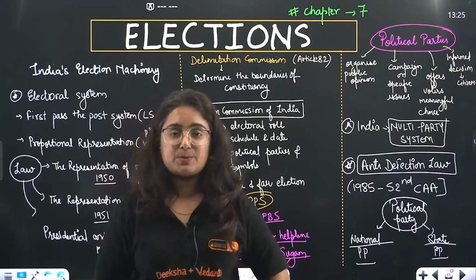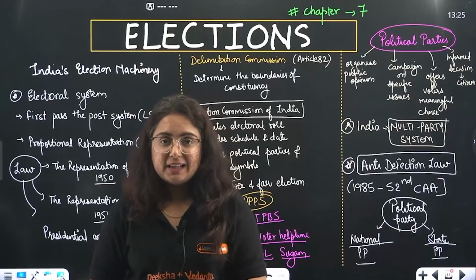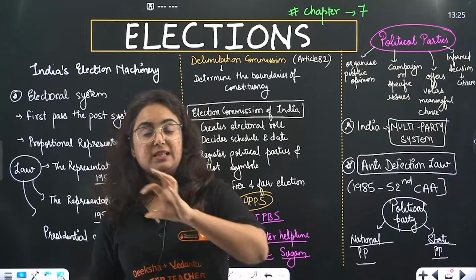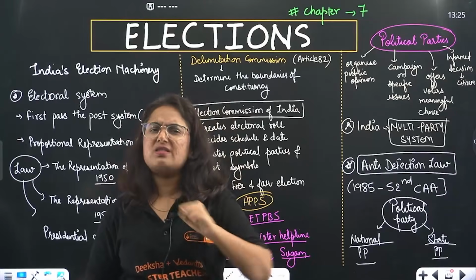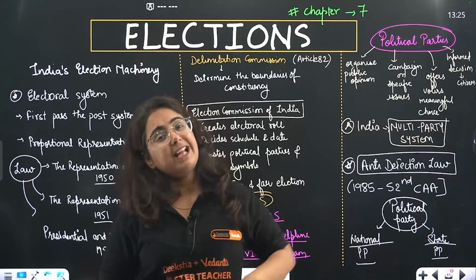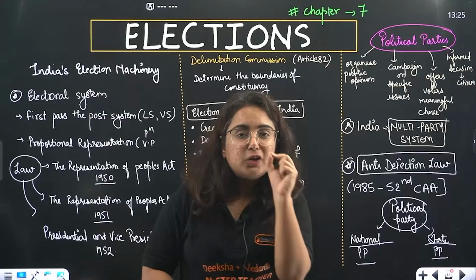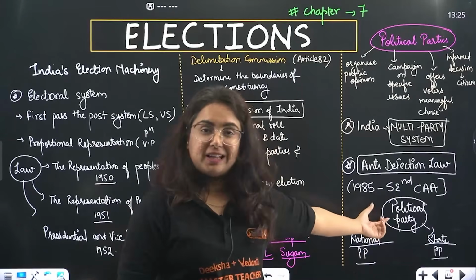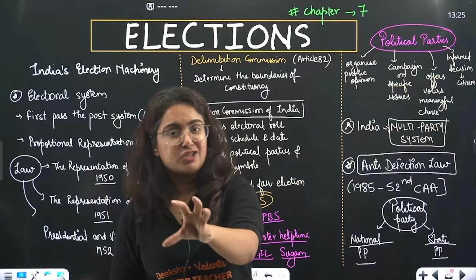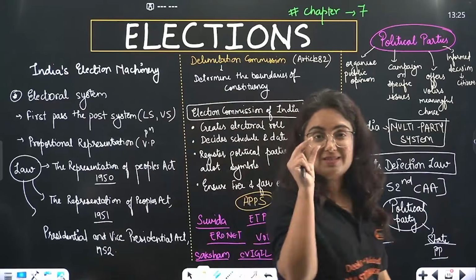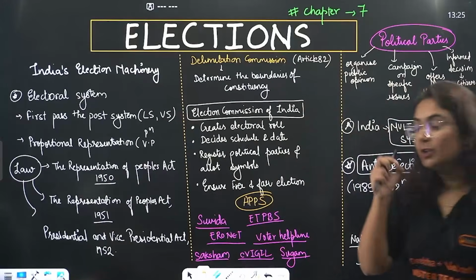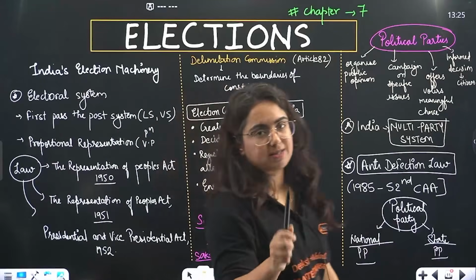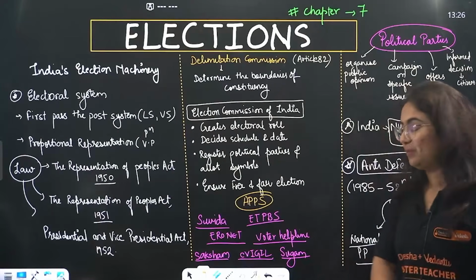The chapter ends by telling us that, bhai, like you become the topper in the class, sometimes you're categorized as an average student in the class or sometimes as a poor performer. What actually makes you a poor performer is your marks, your category. So here, beta, the political parties are also categorized as national political party or state political party according to their performance in the election. Learn those categories because that is a very important type of question.